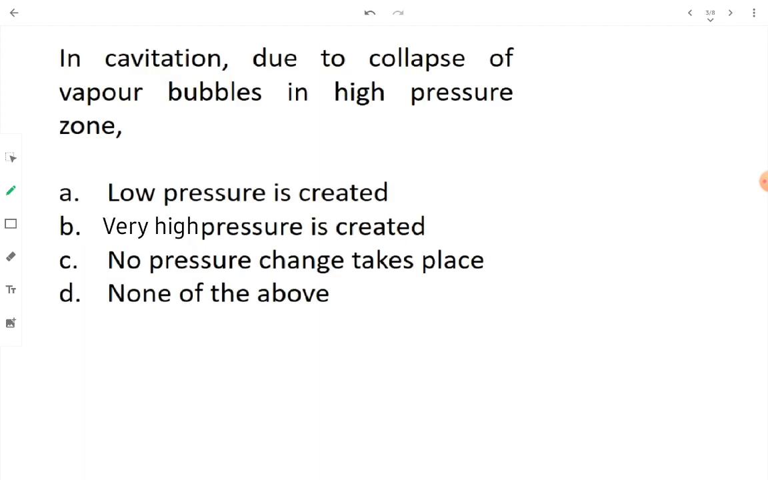In cavitation, due to collapse of vapor bubbles in high pressure zone, what happens? See, when millions, billions, trillions of these vapor bubbles come to the high pressure zone from low pressure zone, the pressure inside that specific zone, which is already a high pressure zone, becomes very high when these vapor bubbles enter it. Option B is the one. Very high pressure is created when the vapor bubbles collapse in an already high pressure zone.